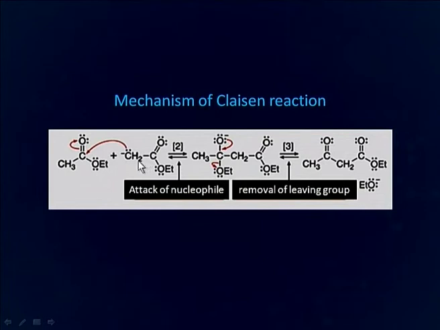Here the carbanion is attacking the carbonyl carbon of another ester, then there is formation of this beta keto ester. If you observe, these signs represent reversible reactions, that is, steps 1, 2 and 3 in Claisen reaction are reversible.